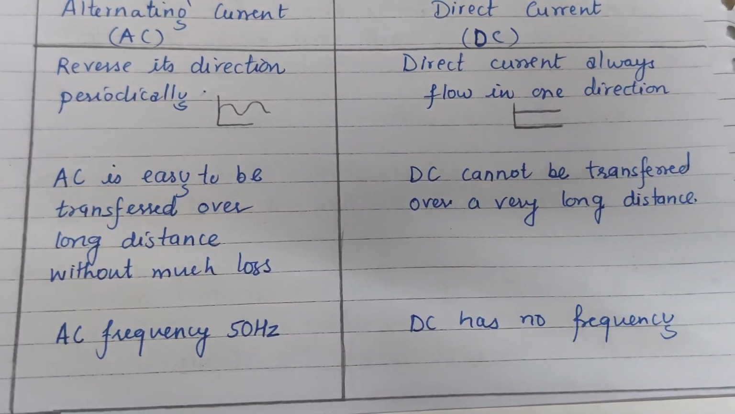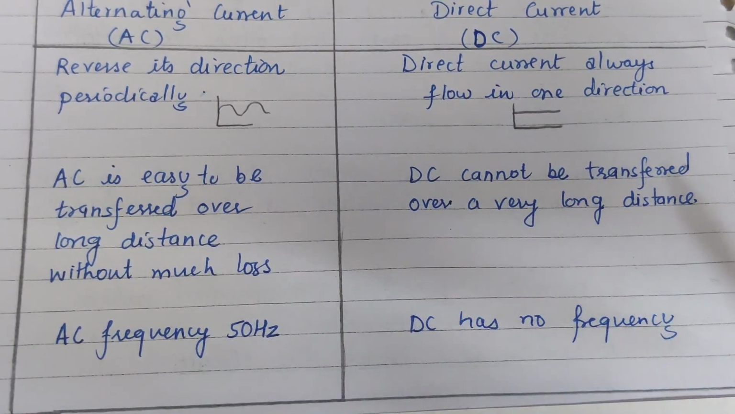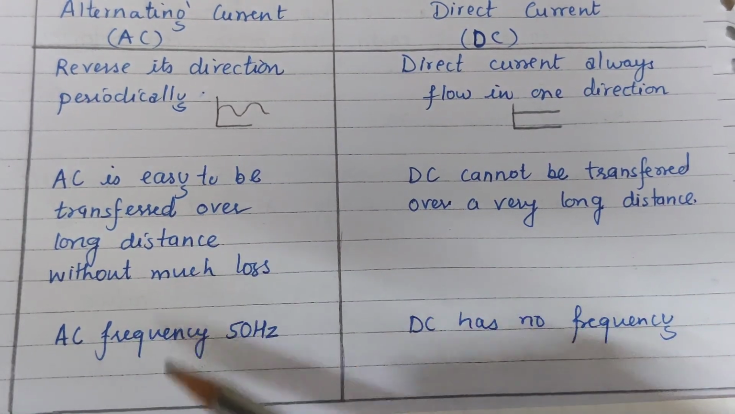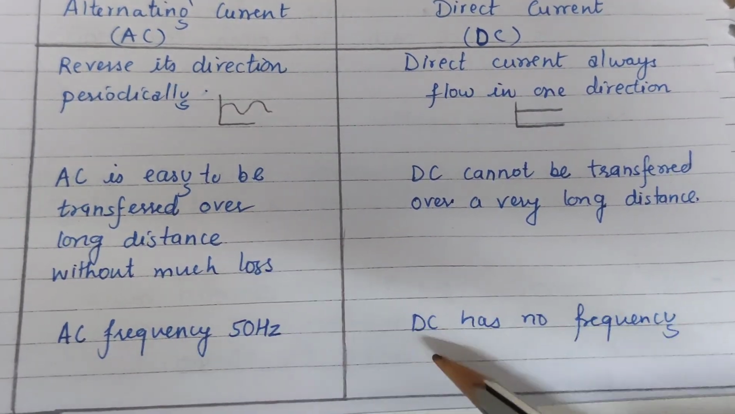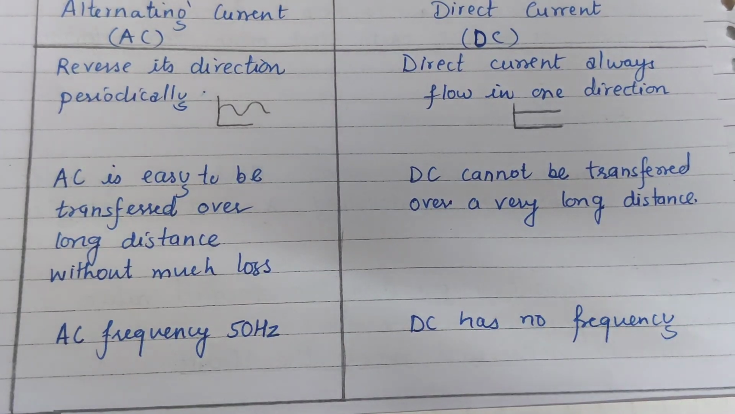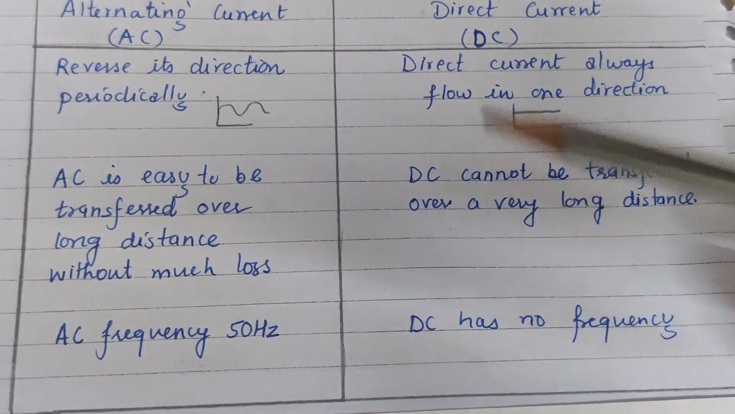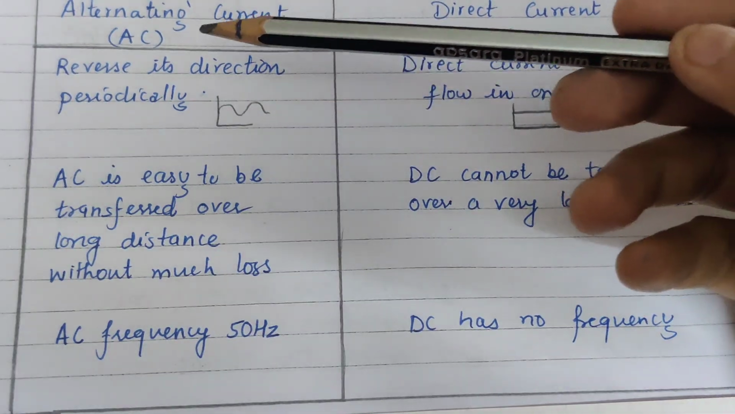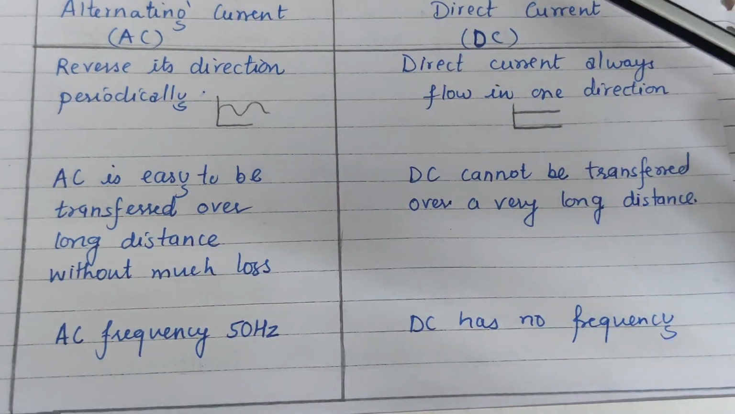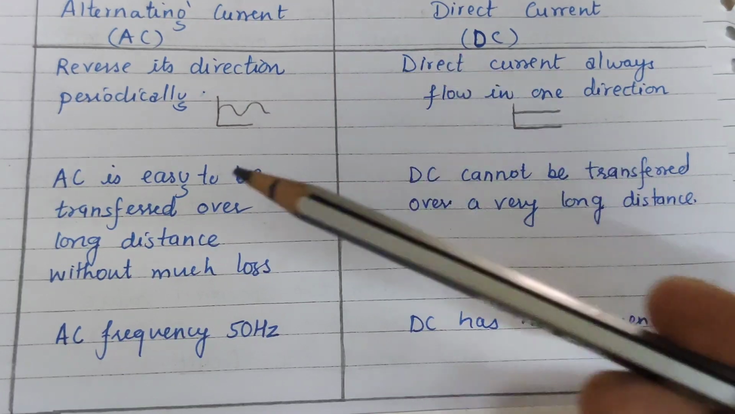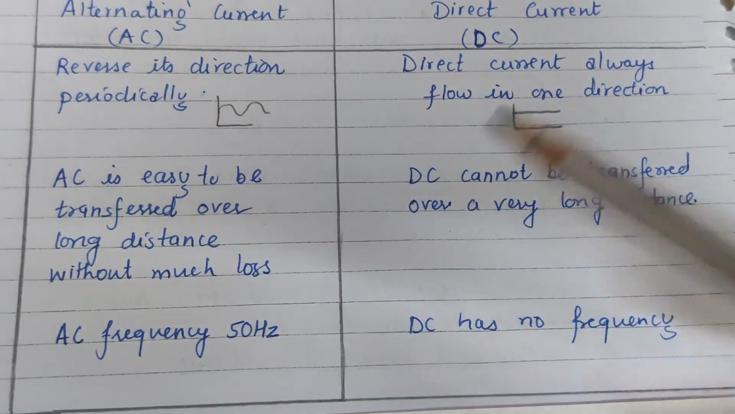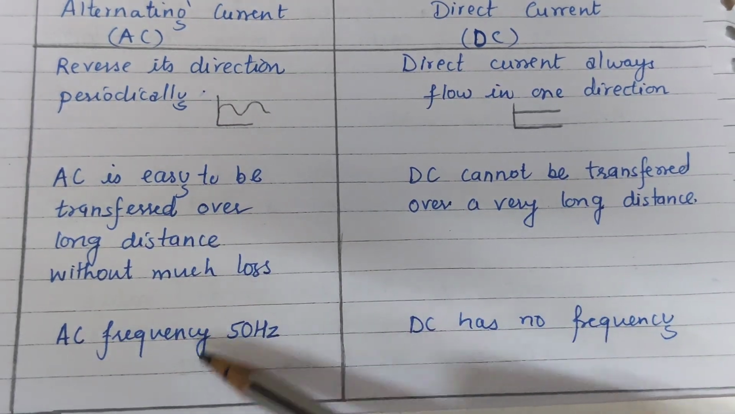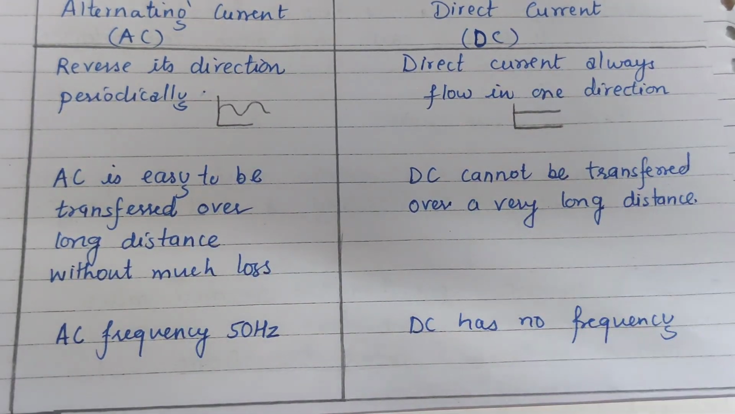And the last difference can be framed in the form of an MCQ: what is the frequency of AC in India? It is 50 Hertz, whereas DC has no frequency. So it is a 2 marks question, difference between AC and DC. Second type of question, what is the advantage of AC over DC? Third type of question, the MCQ related, what is the frequency of AC or frequency of DC.